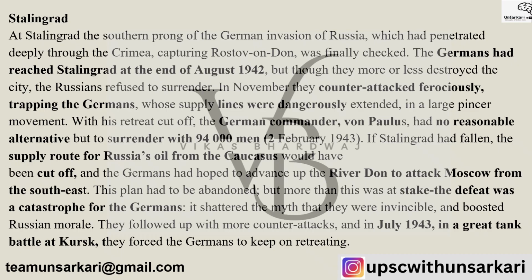Stalingrad, let's talk about it very briefly. The southern prong of the German invasion of Russia. Germany had penetrated so deeply through the Crimea, it went on to capture Rostov-on-Don and was finally confronting the Russian army. So now you think of why Russia had taken up Crimea. The Germans had reached Stalingrad by August 1942, and had more or less destroyed the city. But Russians were not ready to surrender.